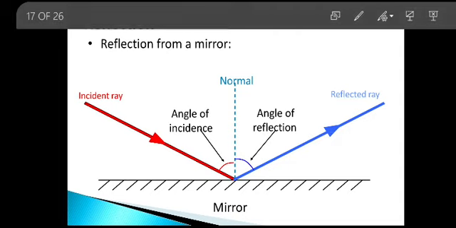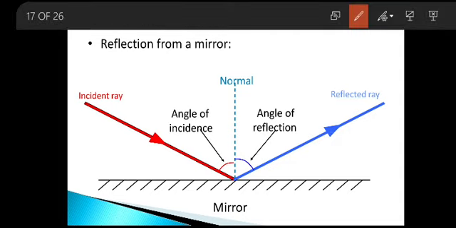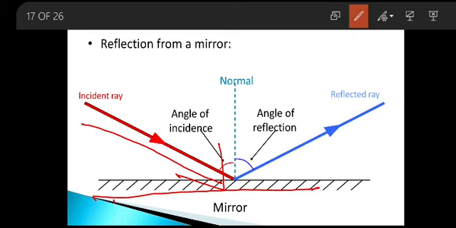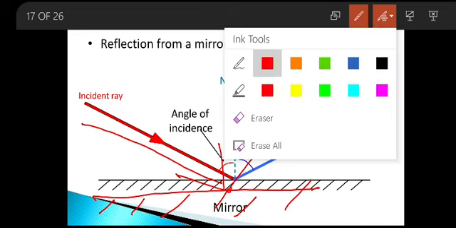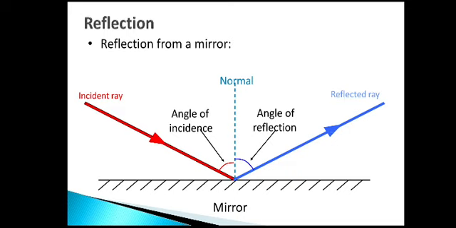So, whenever a light source hits any object, for example a mirror, it gets turned to another direction. That is what is called reflection.